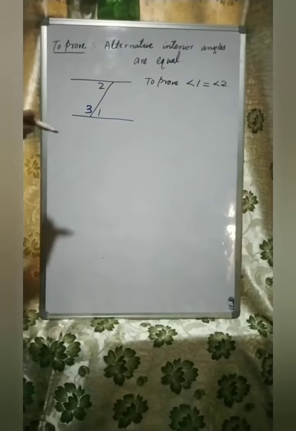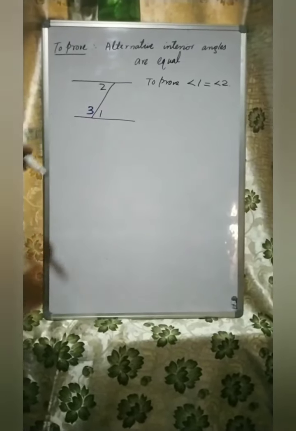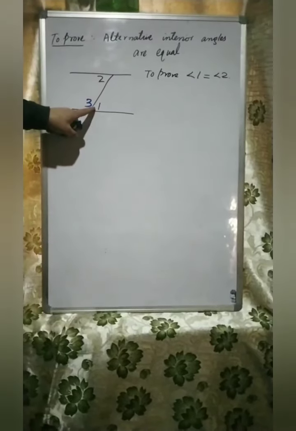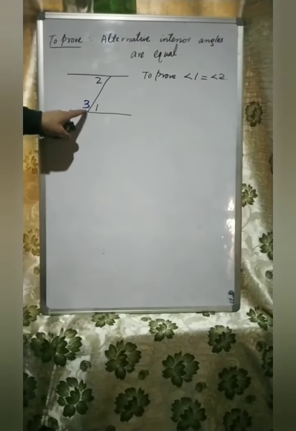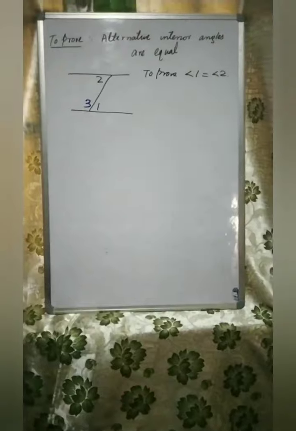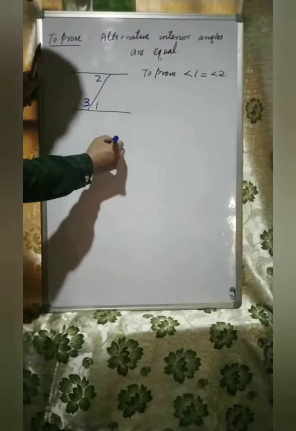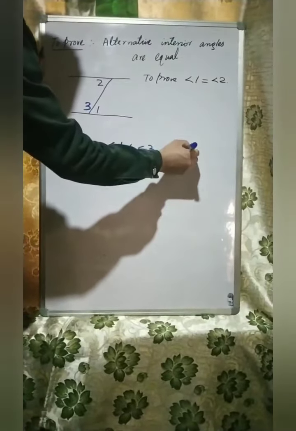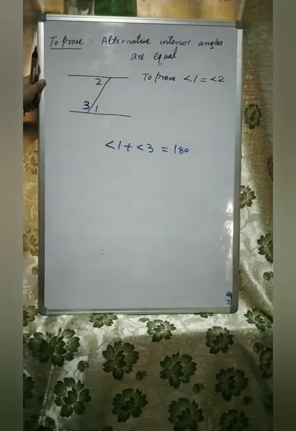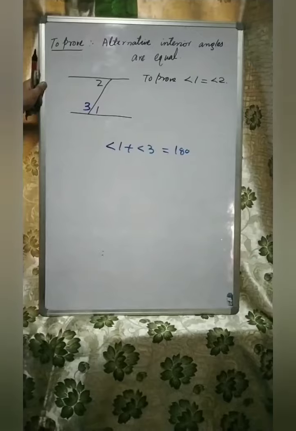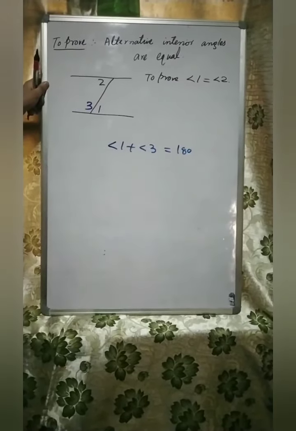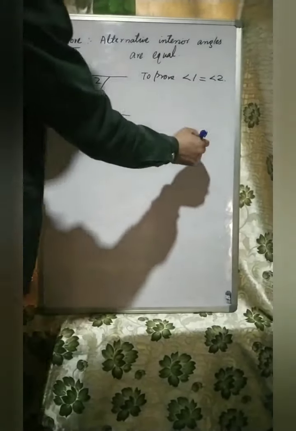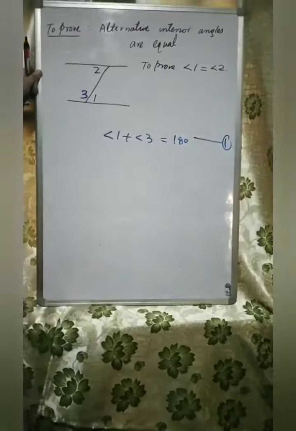And we know this is a straight line. On a straight line, if we have more than one angle, these two angles, 1 plus 3, add up to 180 degrees. Here, angle 1 plus angle 3 is equal to 180 degrees. Why? Because a straight line makes 180 degrees. We call it a linear pair. So let's consider this as equation first.